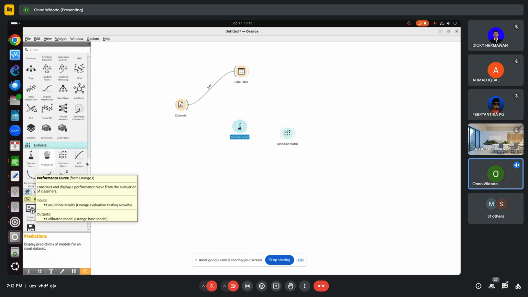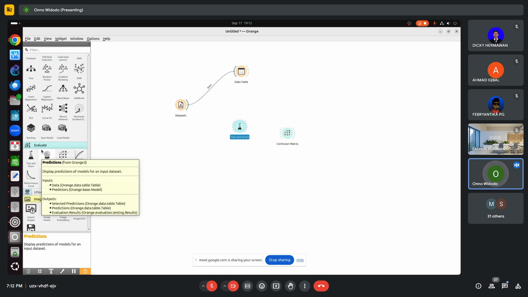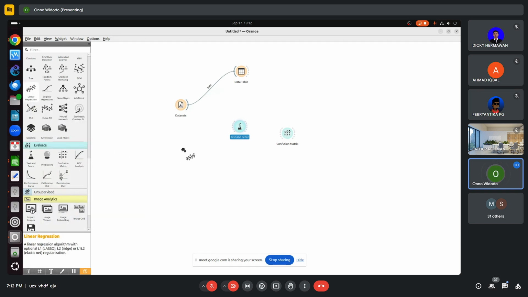Let me see. Okay, I can use this one. I can evaluate several algorithms here. Linear doesn't work here, so remove linear. I have logistic, random forest, tree, and naive Bayes, for example. So I will evaluate four algorithms: tree, logistic regression, random forest, and naive Bayes. So I will test this one.